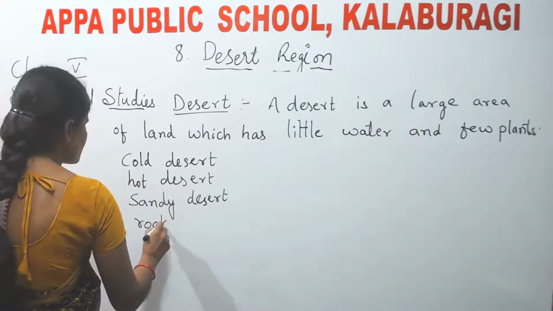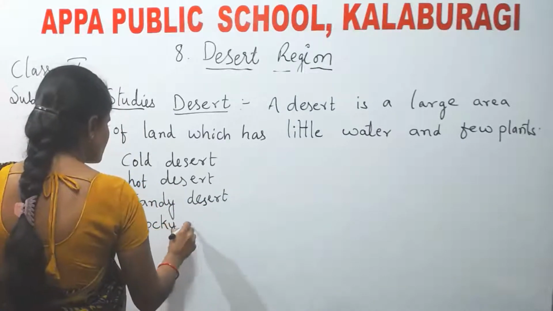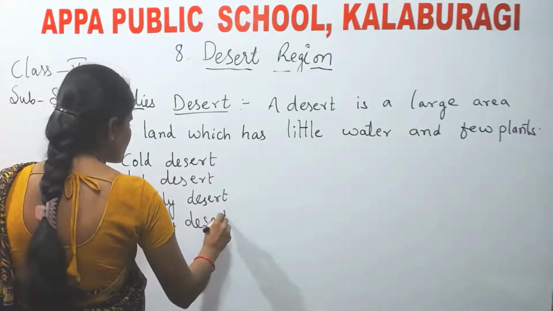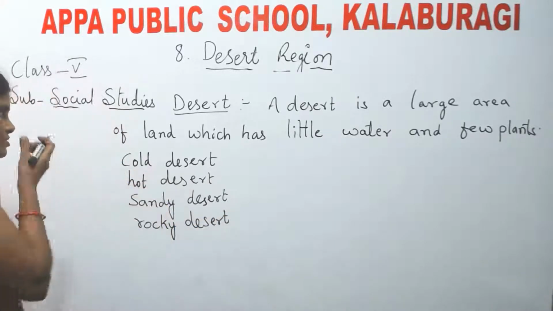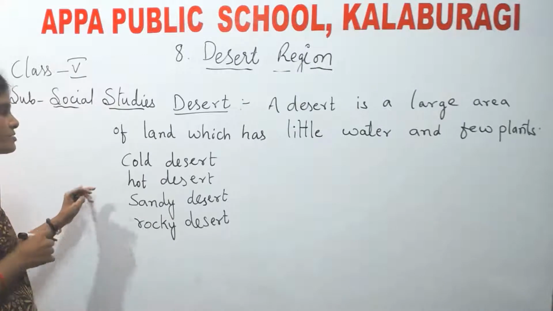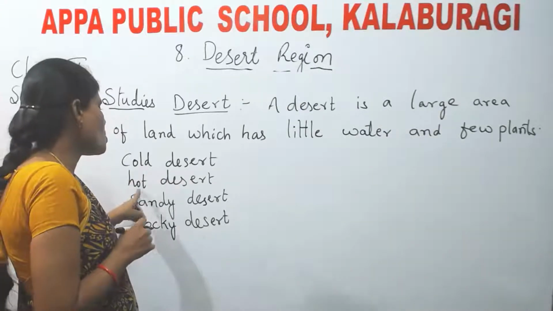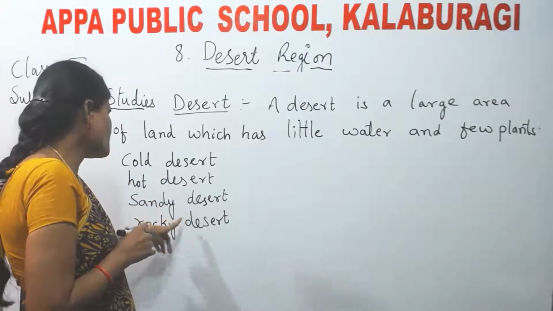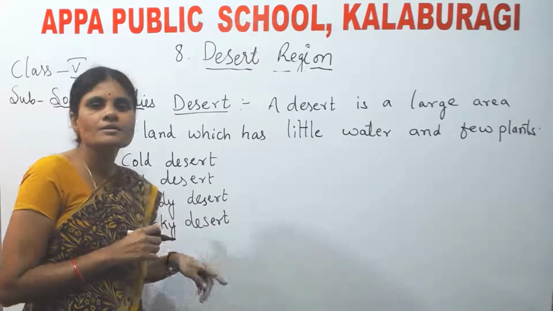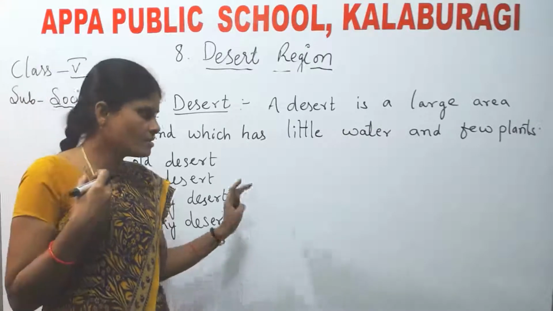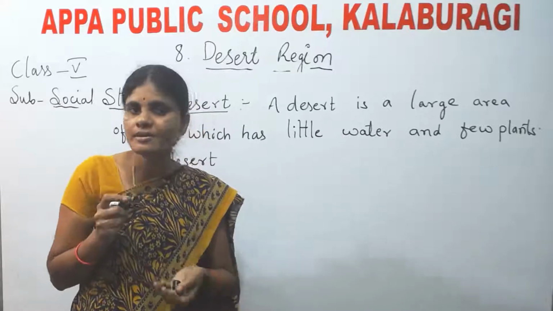These are the types of deserts. What are the types of deserts? Cold desert, hot desert, sandy desert, and rocky desert. So these are the forms of deserts.